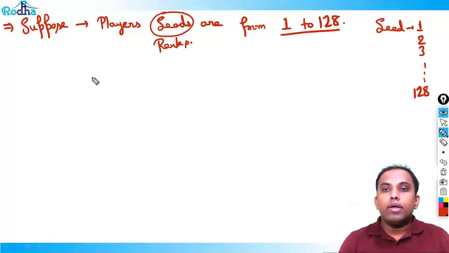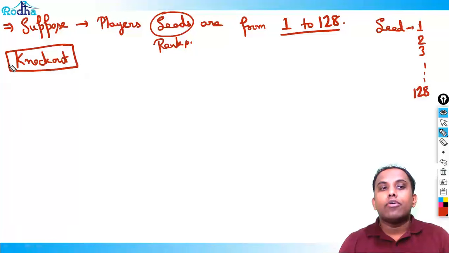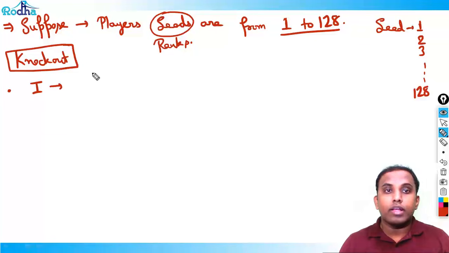So this is a knockout tournament. Knockout tournament means if a player loses, he goes off, means he is out of the tournament. He has no chance to come back to the tournament. So once he loses any game, he is out of the tournament. This is the meaning of knockout. So understand this. If there are 1 to 128 players, how does the first round go? First round goes like this.